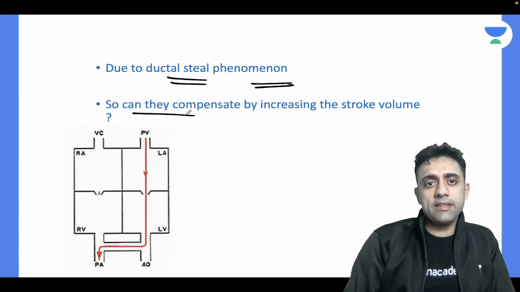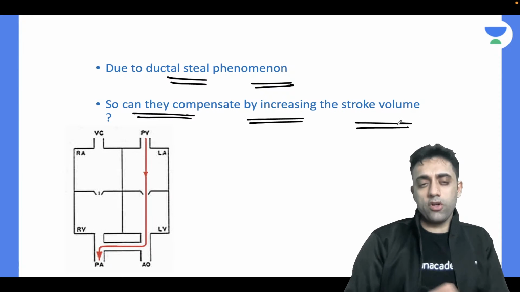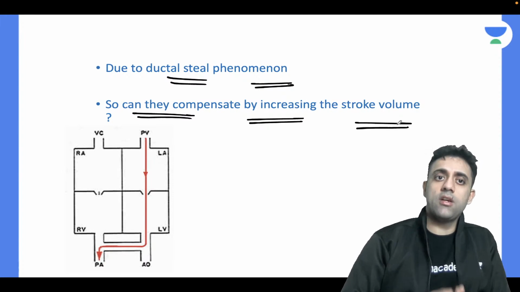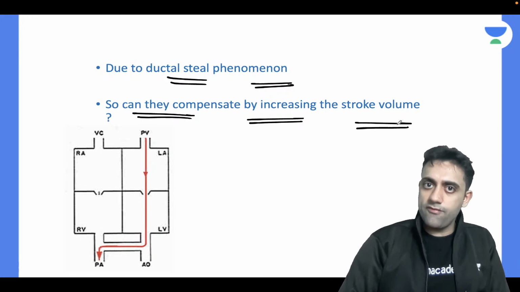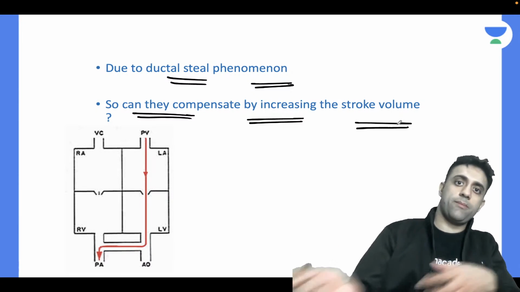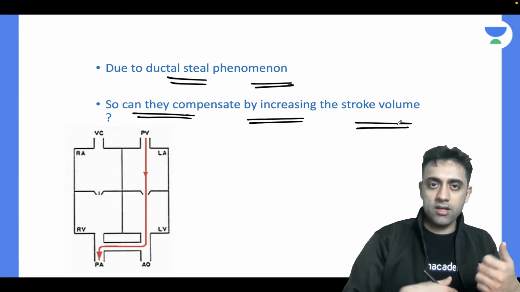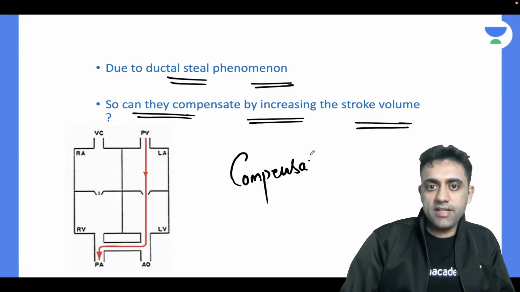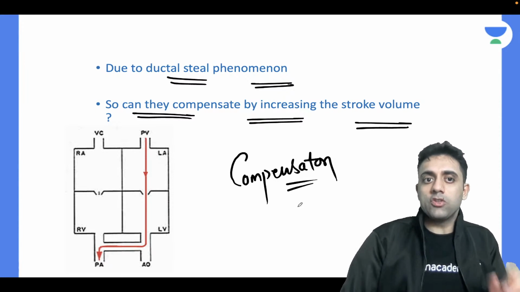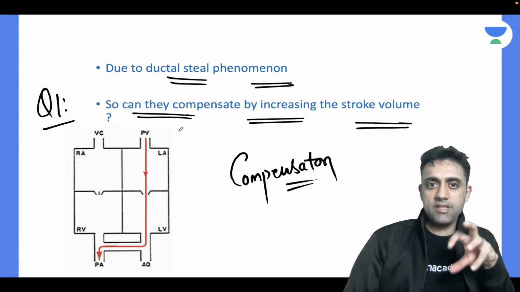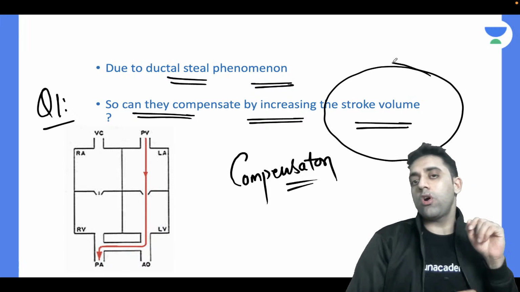So, can they compensate by increasing the stroke volume? Now, this is the good question. Can anyone use some brains here? Number one, there is a ductal steal phenomenon. Number two, all the blood from the abdominal aorta, thoracic aorta, is coming back. The ductus arteriosus is pulling back, but some compensatory mechanism has to be there, right? So my first question, number one, is: can they compensate by increasing my stroke volume?